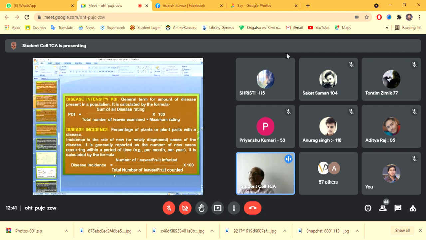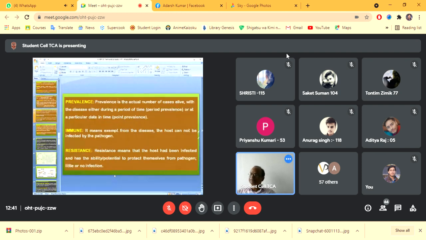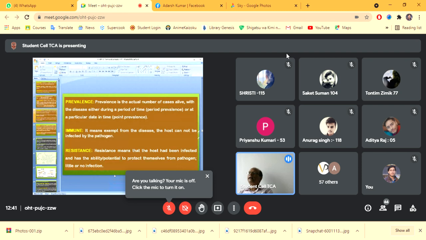ठीक है, तो incidence is basically how many plants are infected in 100 plants. ठीक है, तो suppose 50 plants are damaged in 100 plants, then incidence was 50%, but in case of disease intensity it was calculated by the formula. Then prevalence is the actual number of the active cases with the disease either during a period of time or at a particular date in time. This is called as prevalence.